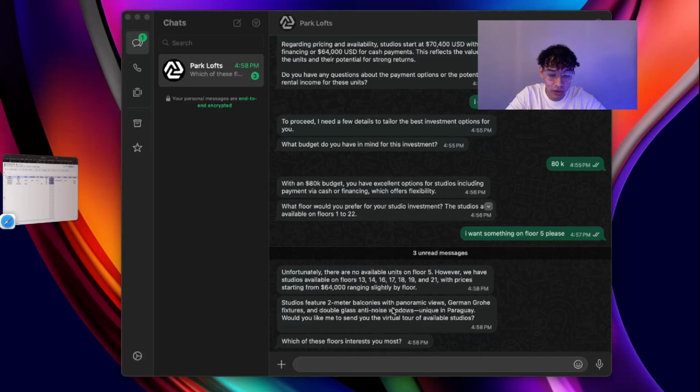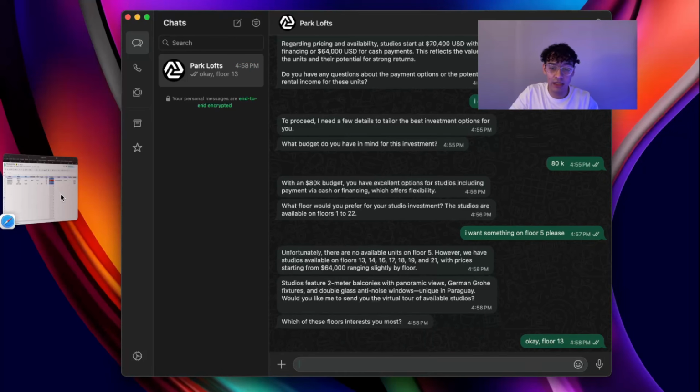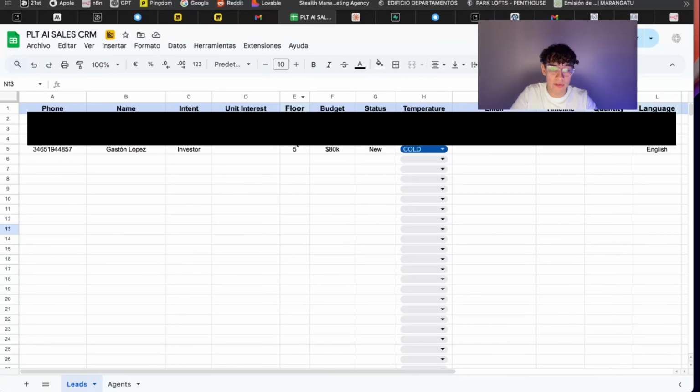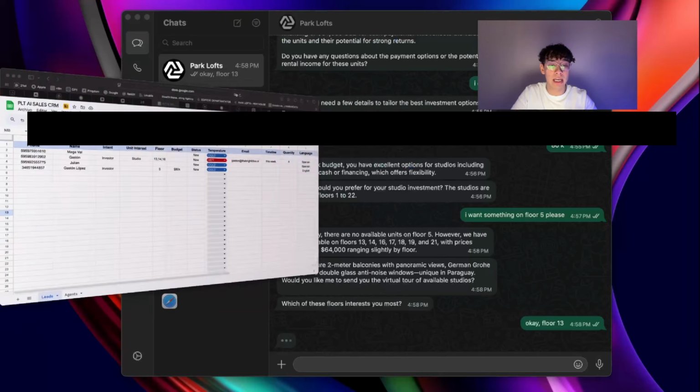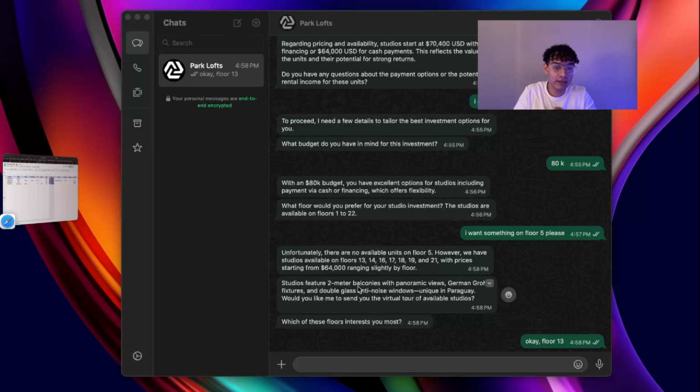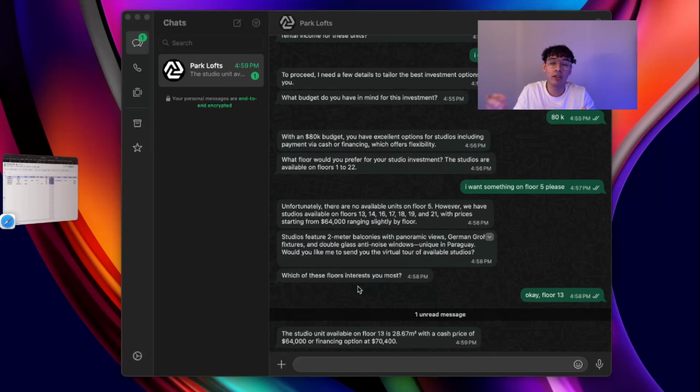So let's just put, okay, floor 13. In this case, it put the floor 5. It will change it in a little bit because this is the first floor that we had. So let's wait for the answer. It will take a little bit. This was made on purpose. We don't want to answer the prospect with nothing.